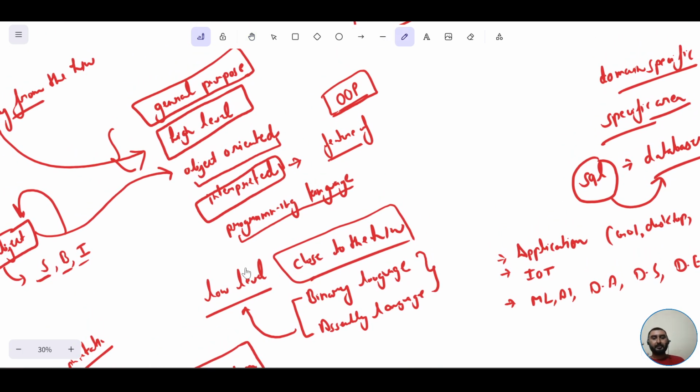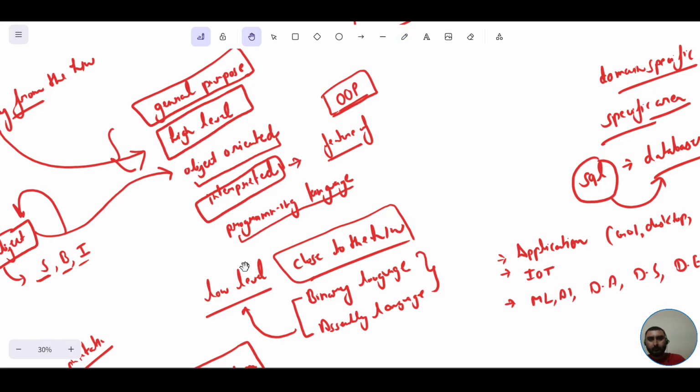I'm repeating the definition of Python which I gave earlier, what exactly Python is. If the interviewer is going to ask you, you would answer in this way: Python is a general purpose, high level, interpreted, object oriented programming language. In this way you have to answer it.